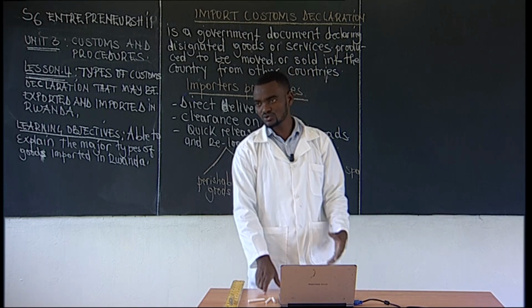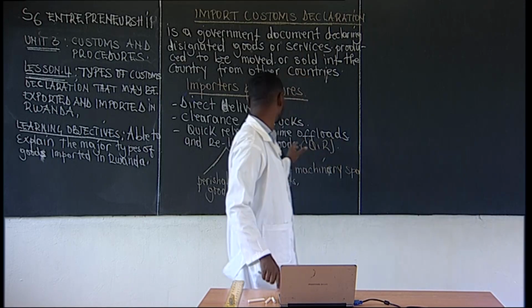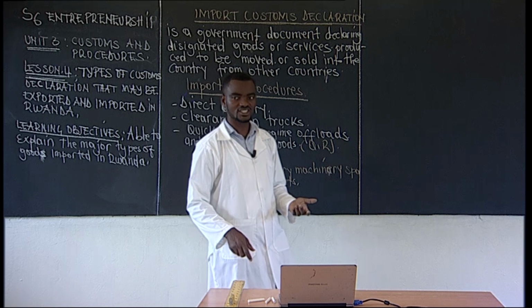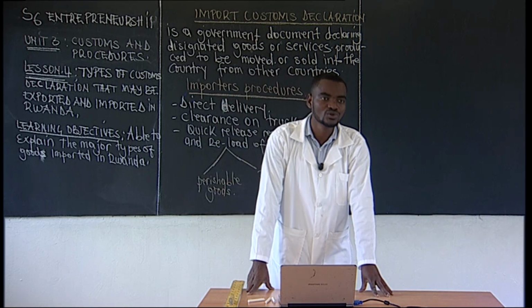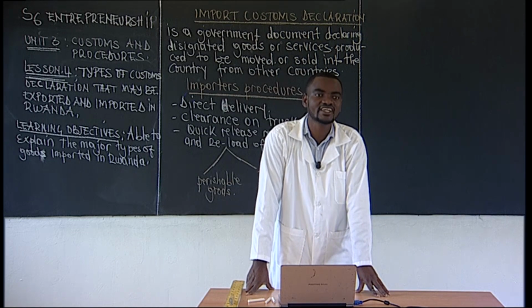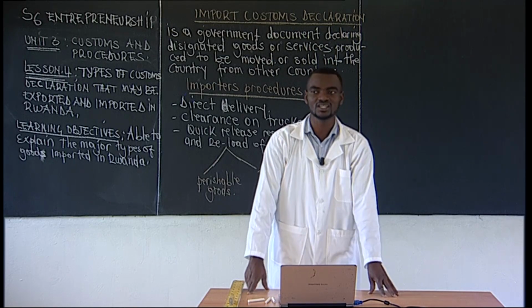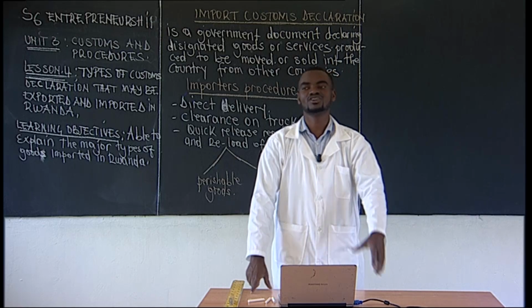We can also have other types of QR, like the goods with doubtful origin, in case investigations are being conducted on the certificate of origin.